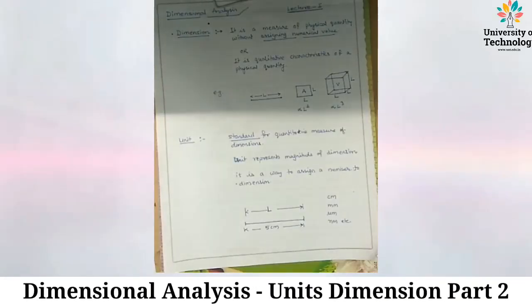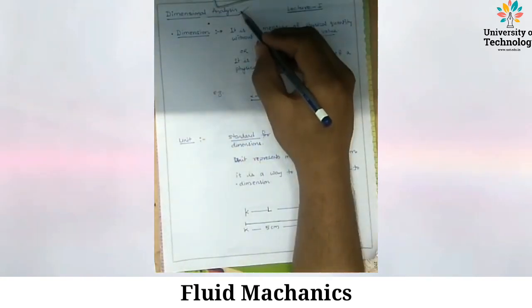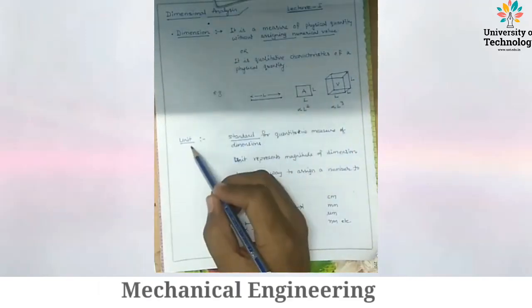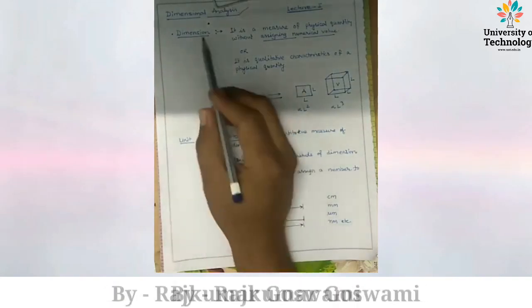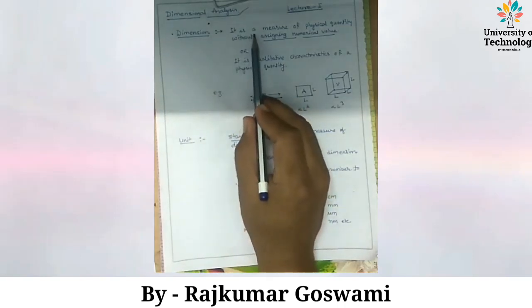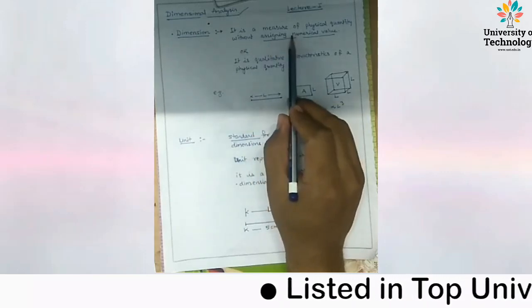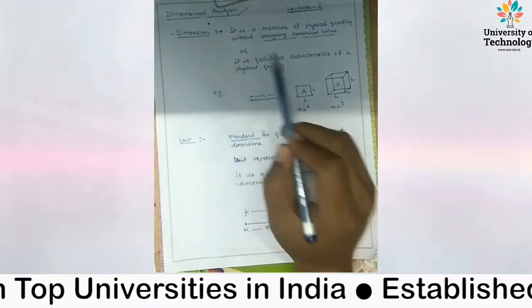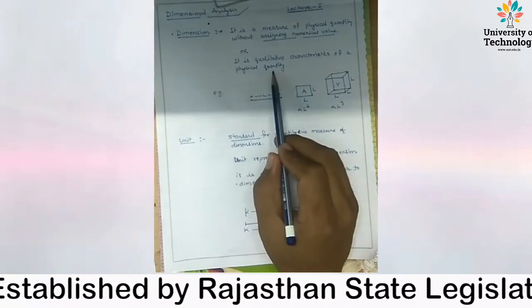Students, in the last class we discussed the objectives and outcomes of dimensional analysis. Now we will discuss dimensions and units. First of all, we must know what a dimension is. It is a measure of a physical quantity without assigning any numerical value to it. Or we can define it another way: it is a qualitative characteristic of a physical quantity.